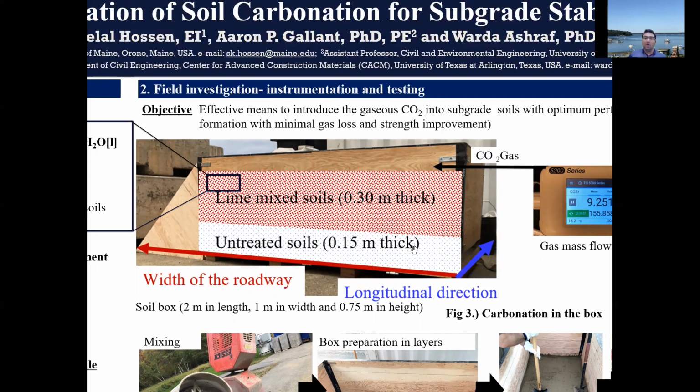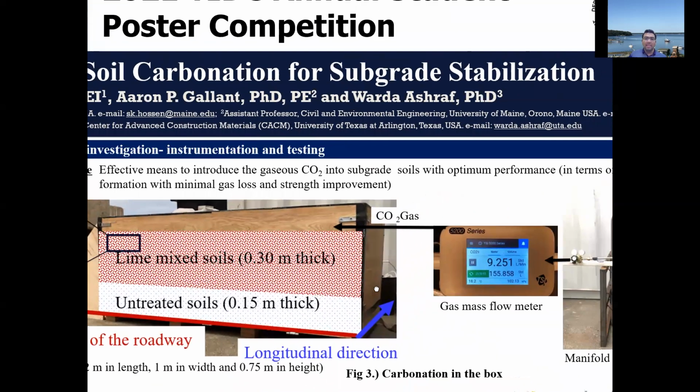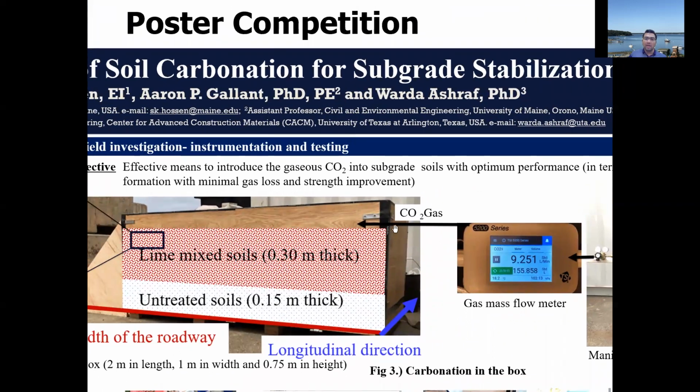In this box, we would like to treat 0.3 meter thick in situ soils that will be mixed with lime at first. Then we would like to introduce the carbon dioxide gas from the top of the lime mix soil, when the box will be covered with 10 millimeter thick plastic tarp, sealed at the edge of this box.